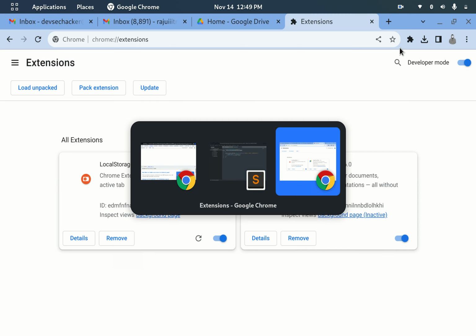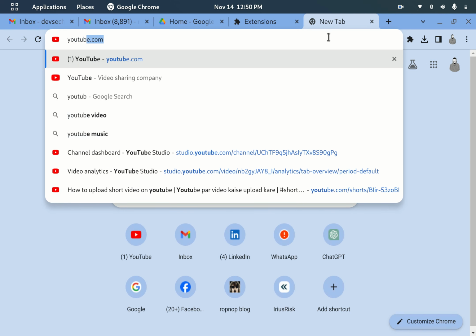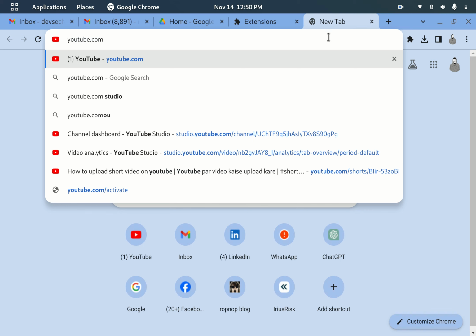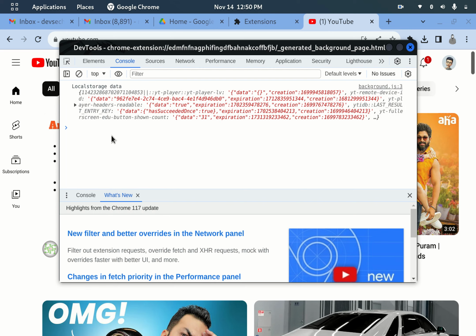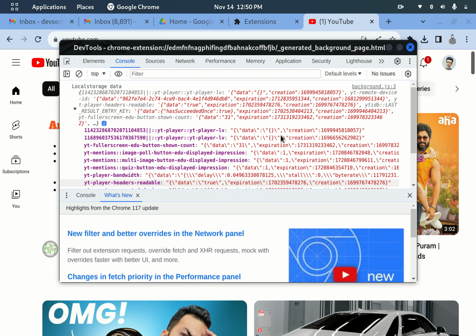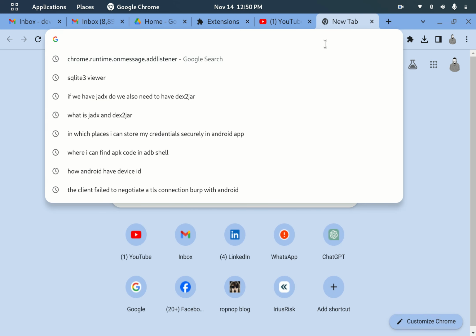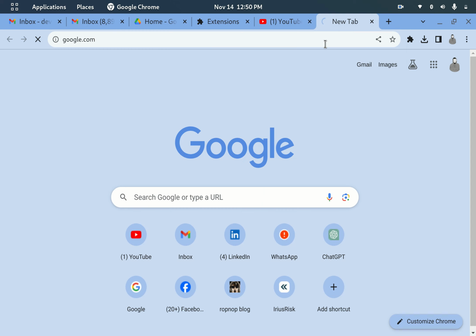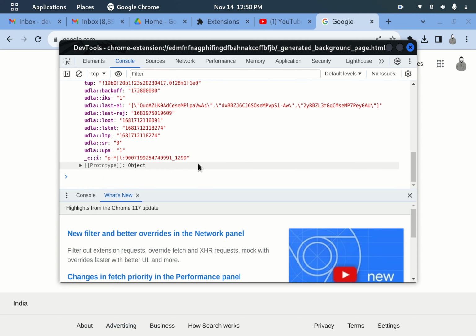Simply let's go here and access youtube.com, and see whether the Chrome extension is able to access the local storage of youtube.com or not. Here I have just entered youtube.com. If you can see here, it is console logging the local storage data, all key value pairs. Let's see if it is able to access the google.com local storage. Yeah, it still accesses that.